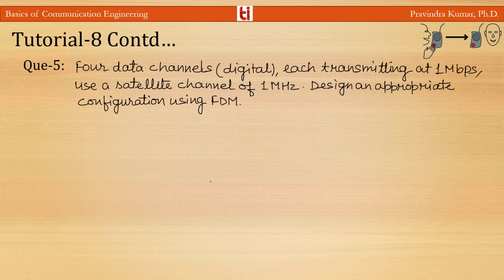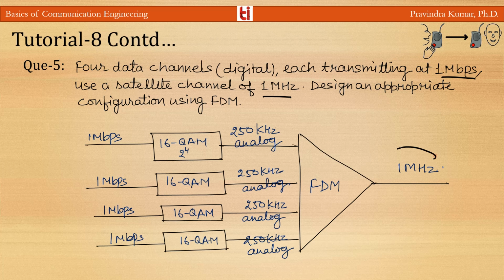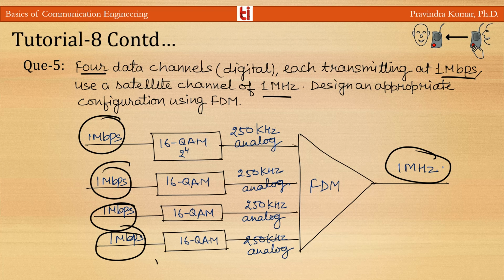Now next question: four data channels, each transmitting at 1 Mbps, use a satellite channel of 1 megahertz. Design an appropriate configuration for the FDM. Here we have a satellite channel link of 1 megahertz, and we have four data channels of 1 Mbps each. At this point we have to design this type of configuration using FDM.